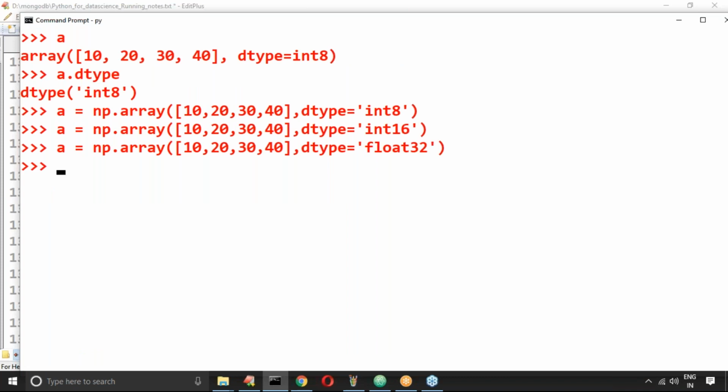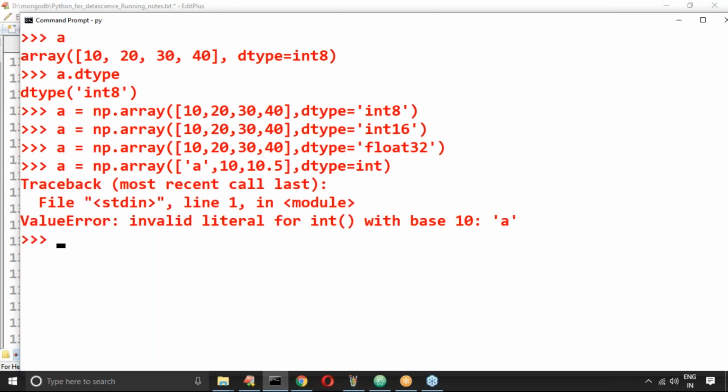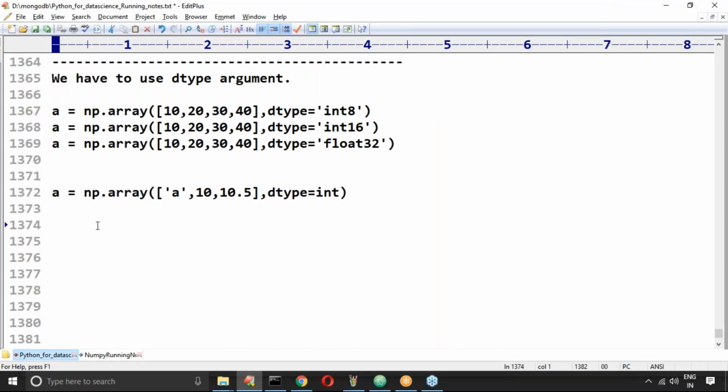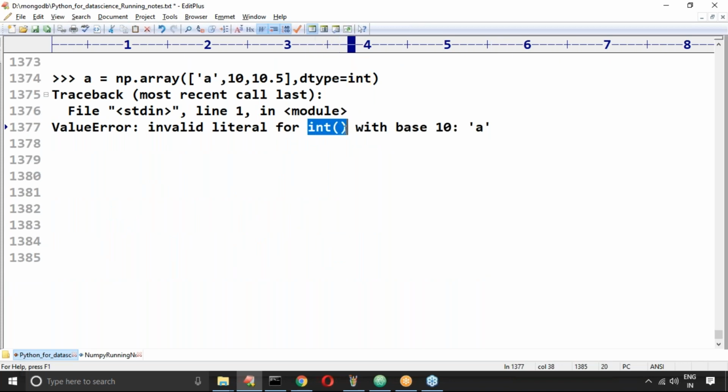If the array element is unable to convert into our specified type, then we will get an error. Observe carefully: ValueError, invalid literal for int() with base 10. Internally, a typecasting function works to convert the values into int type, but the string 'a' is unable to convert into an int value, so we immediately get an error. Yes, any element can be converted to string, so all these things will be valid arguments for str type.